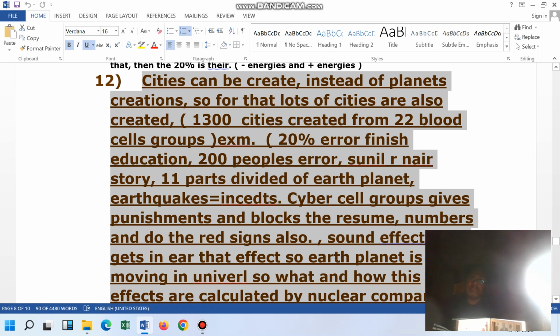In those 11 parts, the Asian part is totally different, and the rest of the 10 parts are different. Here I have taken this example of 11. In reality, it might be more than 100. So one of the person told that it's more than 11 parts of the land, and one of the land parts is Asia.